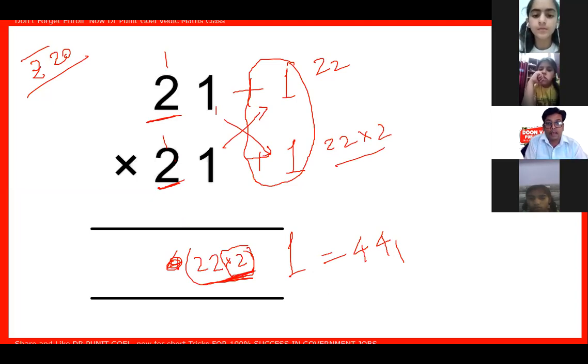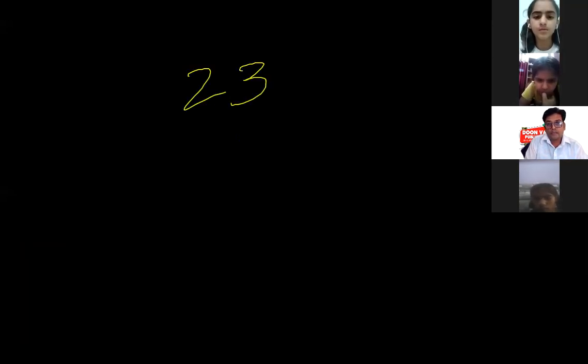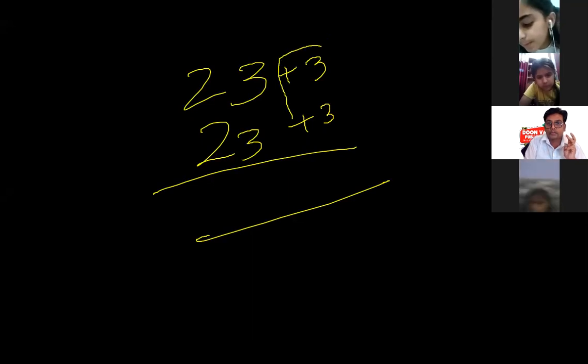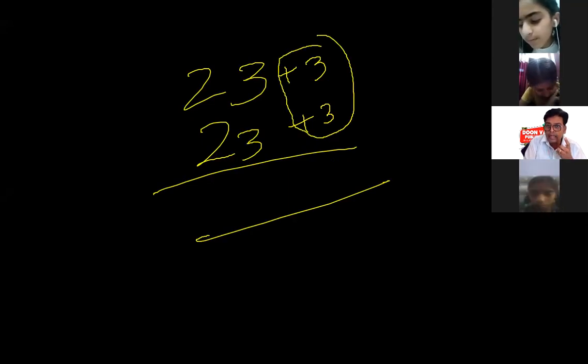I will take one more example. I am taking one more example for you, that is 23 multiplied by 23. Okay, check it out. This is 3 more. This is also 3 more. First of all, I will multiply 3 into 3 gives me what? 9.